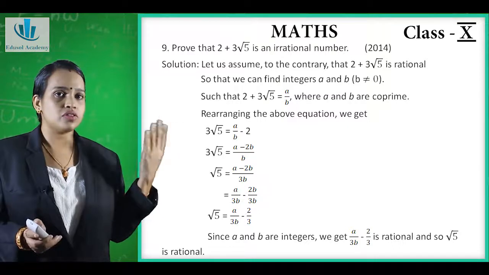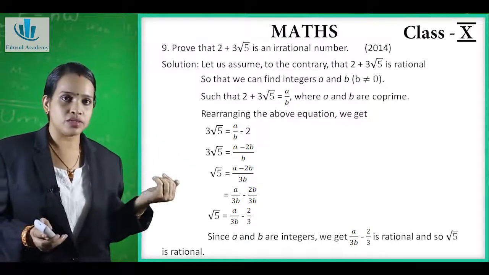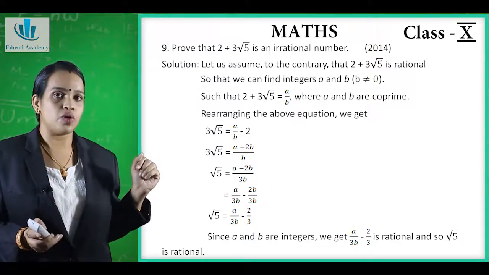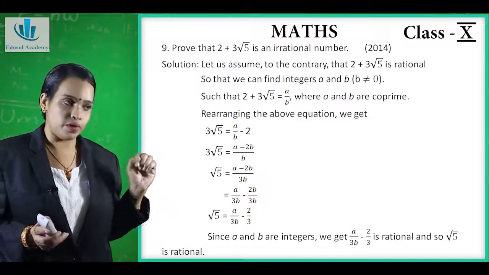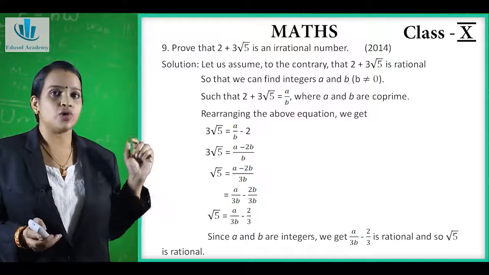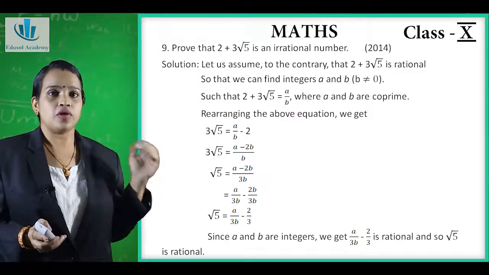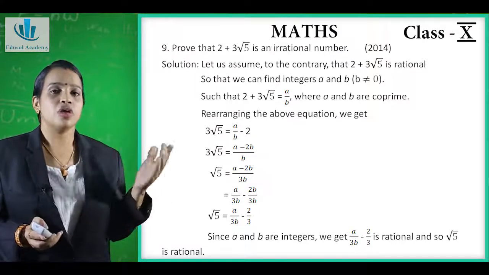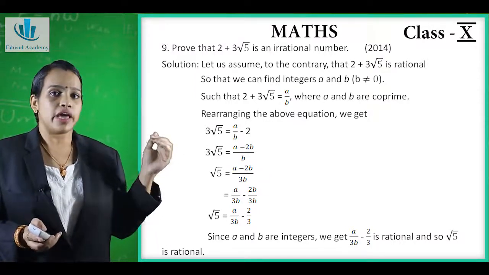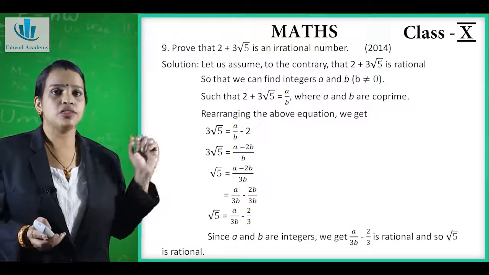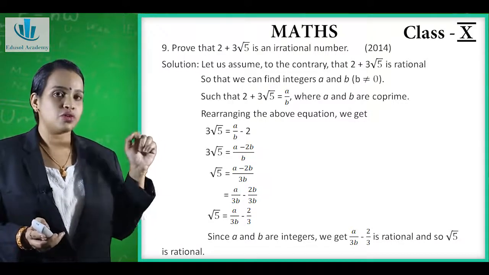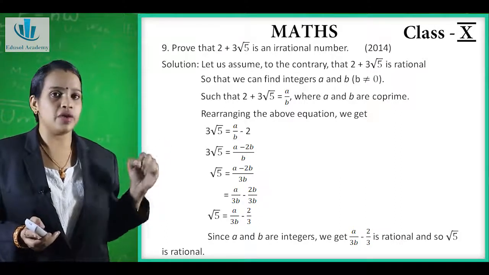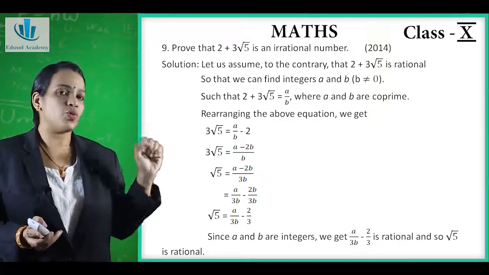2 plus 2 goes on the other side, it becomes minus 2. Now we can cross multiply it, so it becomes 3 root 5 is equal to a minus 2b upon b. Root 5 is equal to a minus 2b upon, when we take that 3 on the other side, it divides, so it becomes 3b. Now we can separate it, so it becomes a upon 3b minus 2b upon 3b. That 2b gets cancelled, so root 5 is equal to a upon 3b minus 2 upon 3.